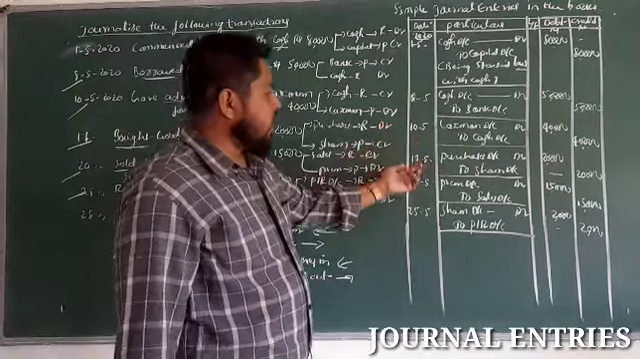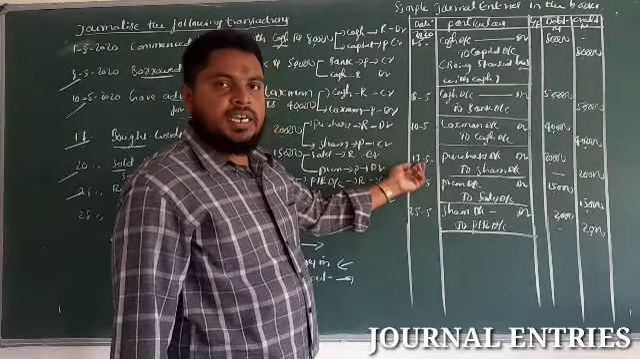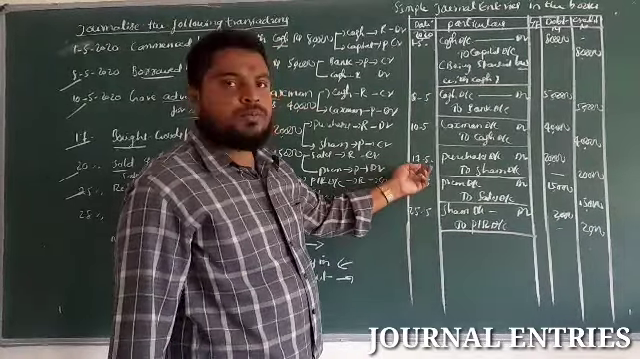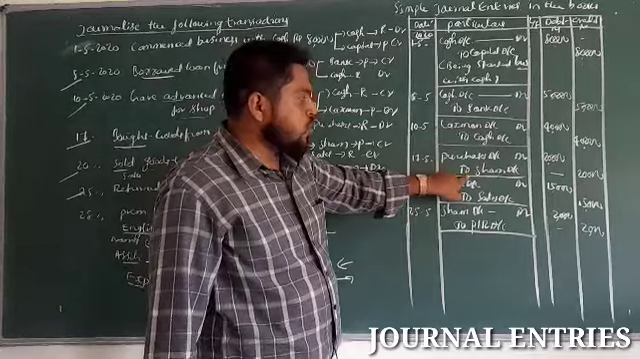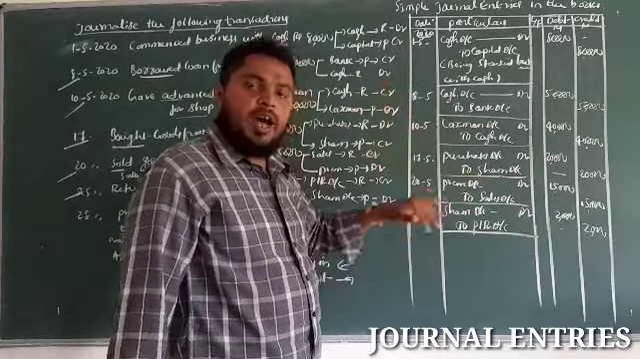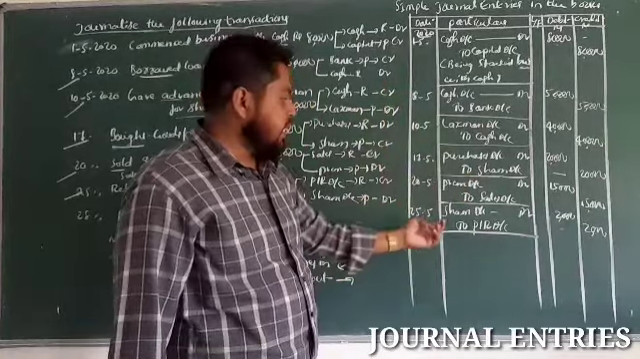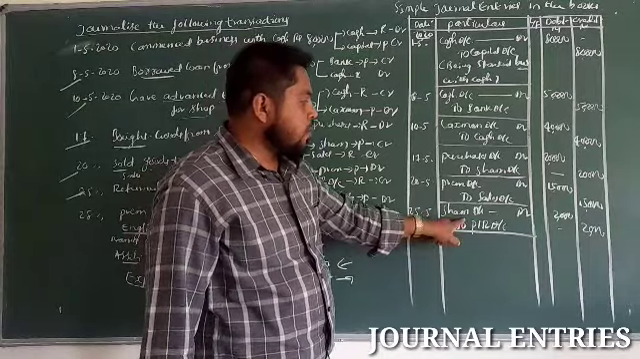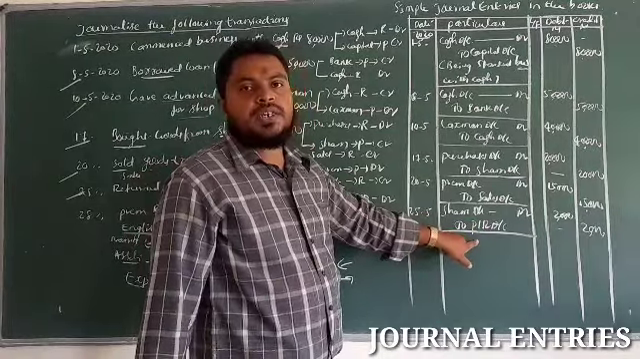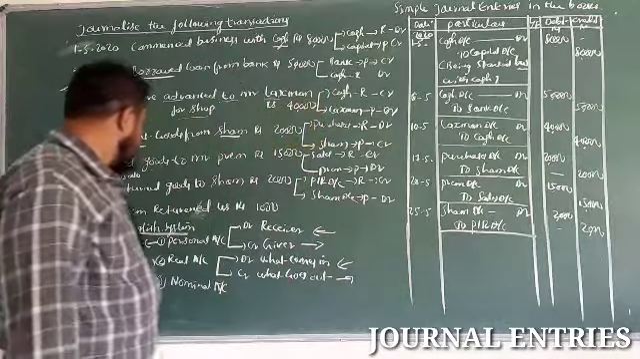See the difference here. On 17th, we have passed the entry for purchase of goods from Shyam, purchase account debit to Shyam account. For return, opposite we have to pass the entry, that is opposite entry, Shyam account debit to purchase return account.